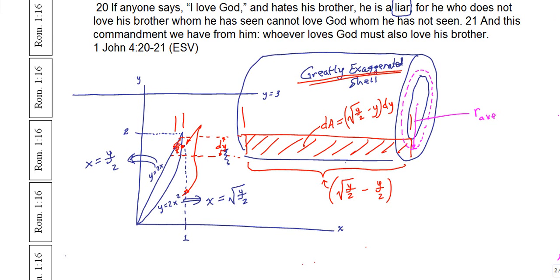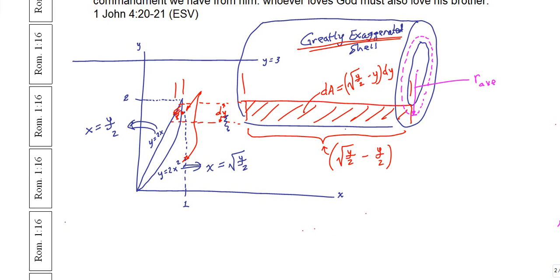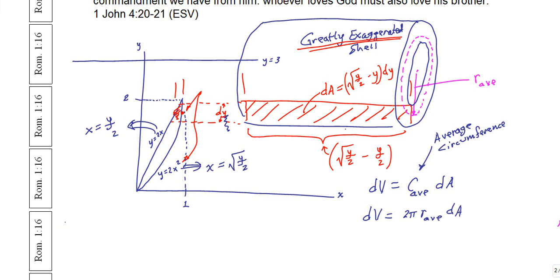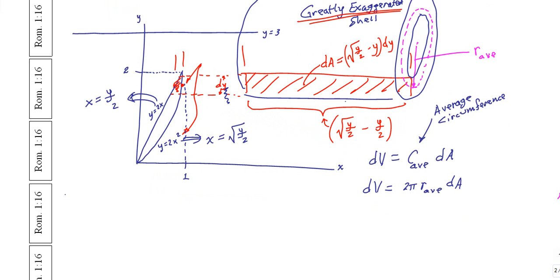So my differential volume of the shell is going to work out to being the average circumference times the dA. Well, what is the average circumference? That means that dV is equal to 2 pi times R average times the dA. Alright? Well, we know what dA is.